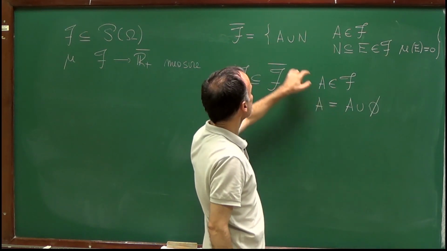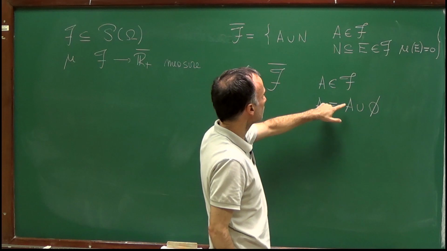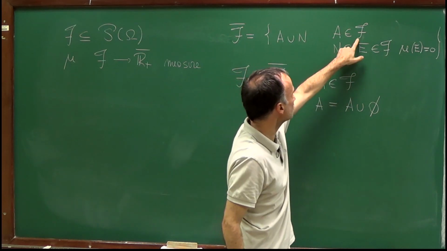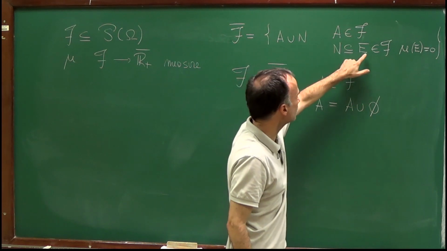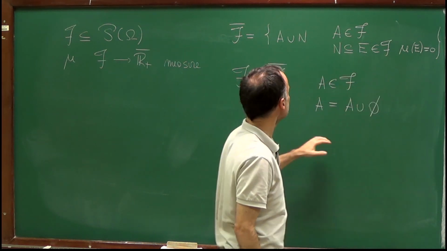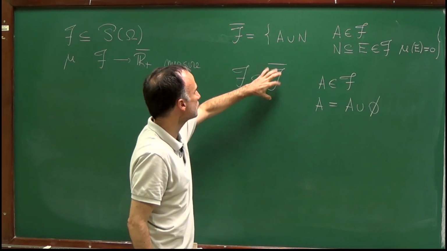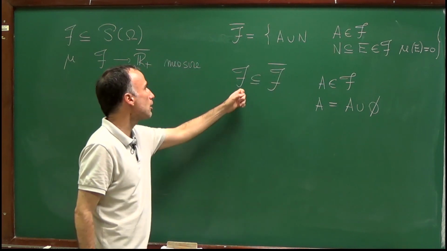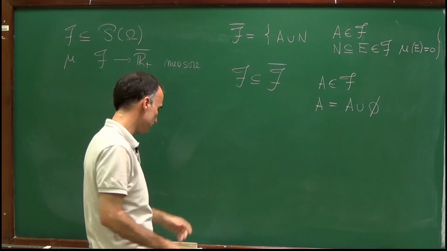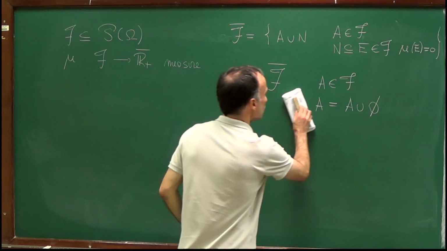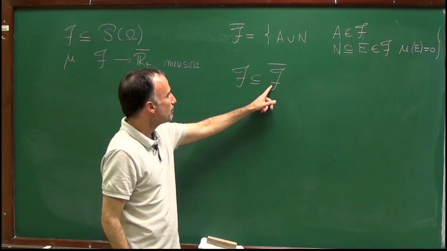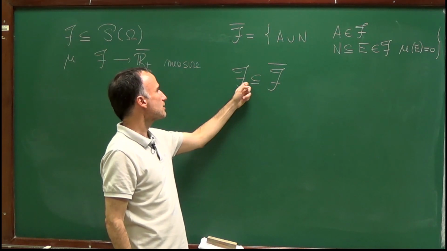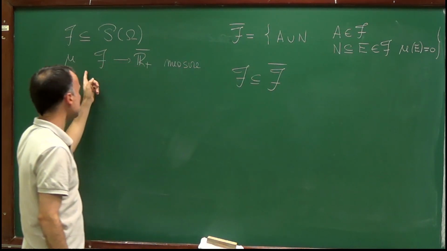So A clearly belongs to the sigma algebra F, and the empty set is contained in the empty set, which has measure 0, so it's clear that the sigma algebra F bar is larger than the sigma algebra F. So what we want to do now is to define a measure on F bar, which is an extension of mu.